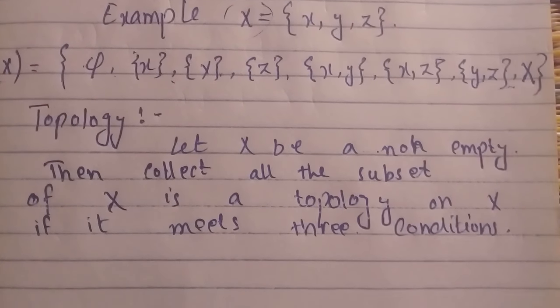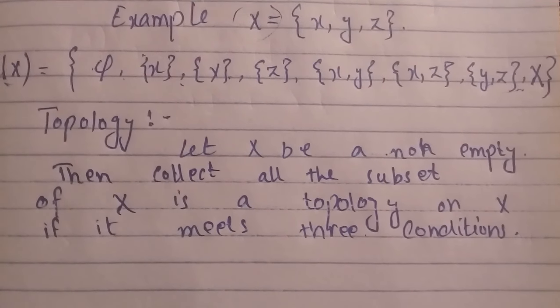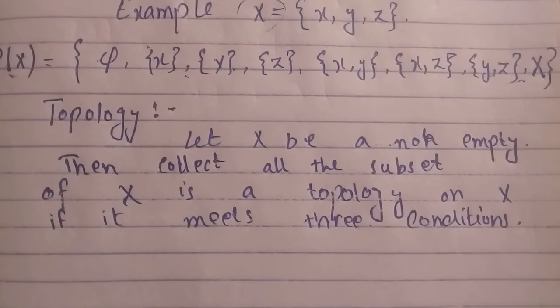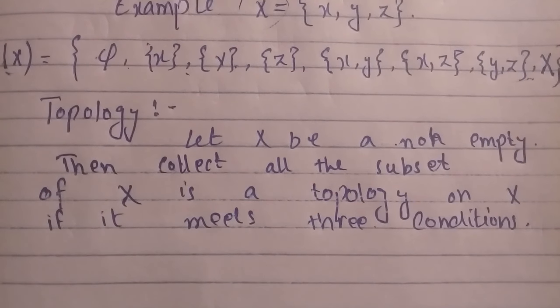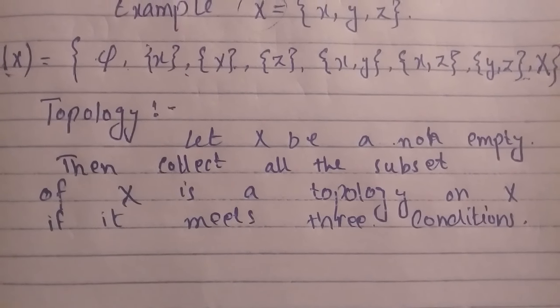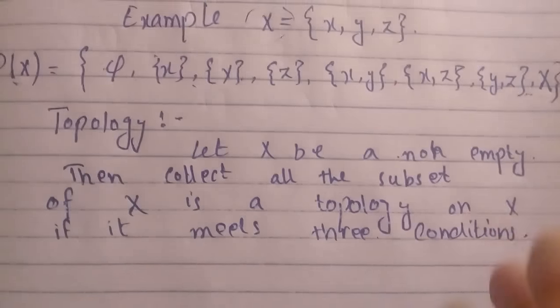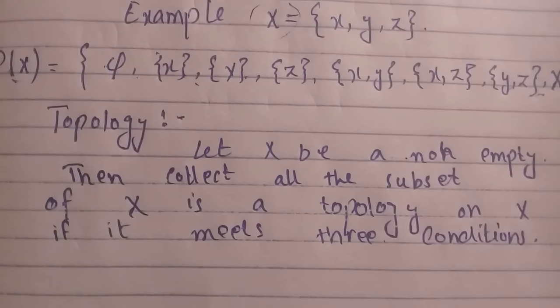It means the collection of subsets of X will be a topology on X if the collection meets three conditions.